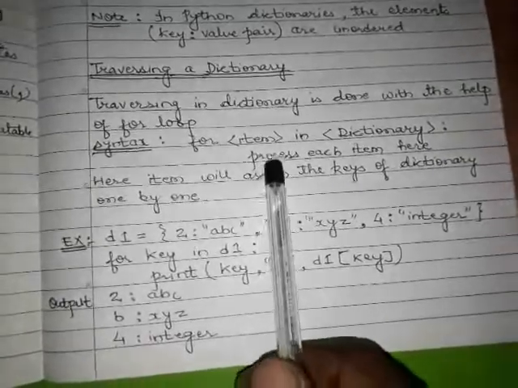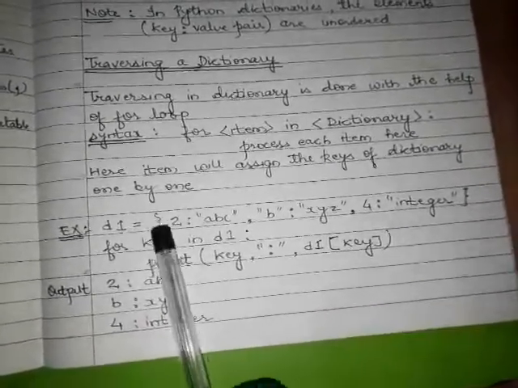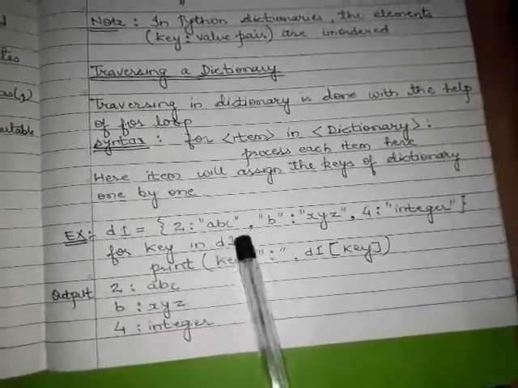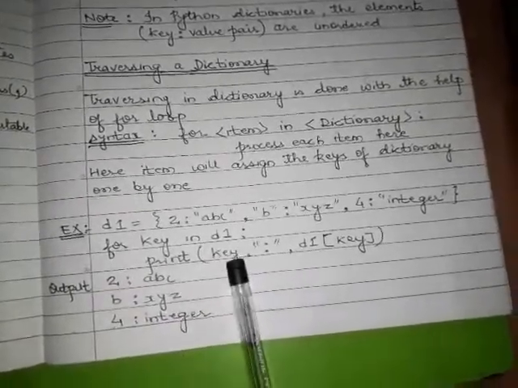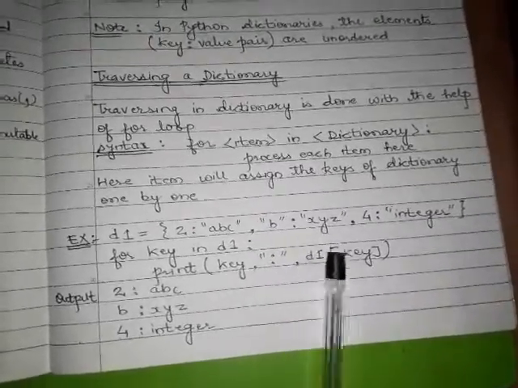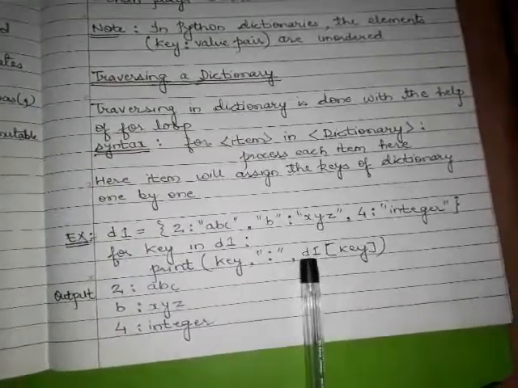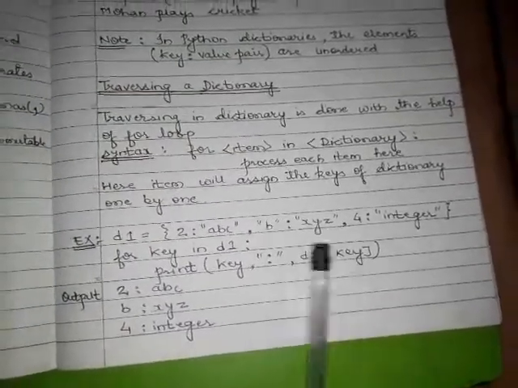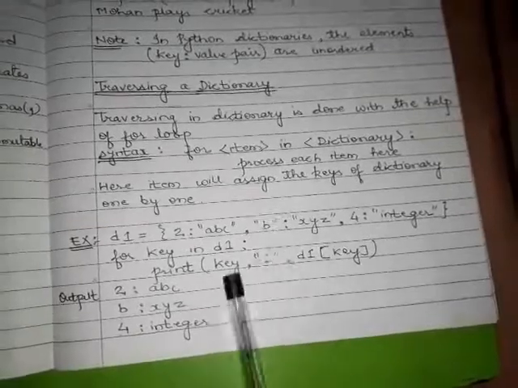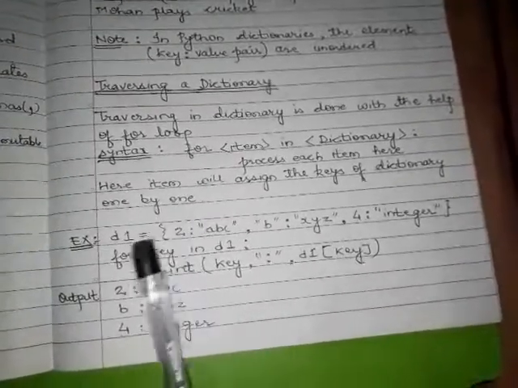As said earlier, this variable will be assigned each and every key from dictionary D1. So print key means first the key, then a colon, then the value of that key. How to print the value of that key? This is the way: the dictionary and the key. So the key and value are printed with the help of this print statement.